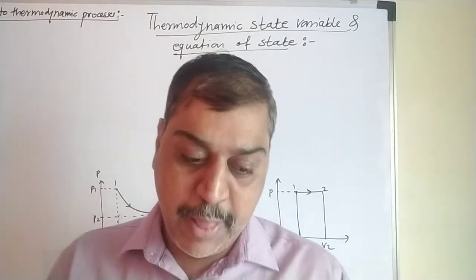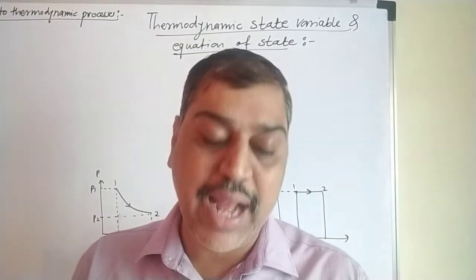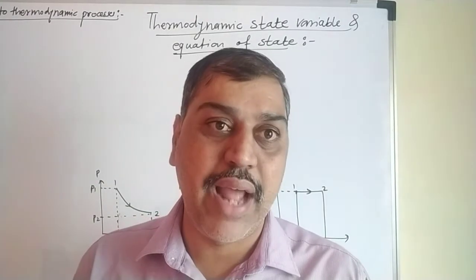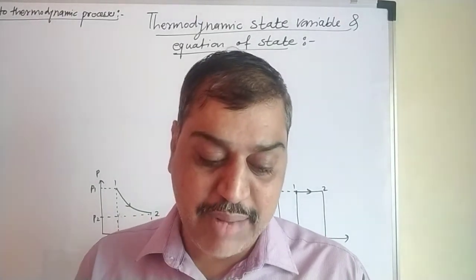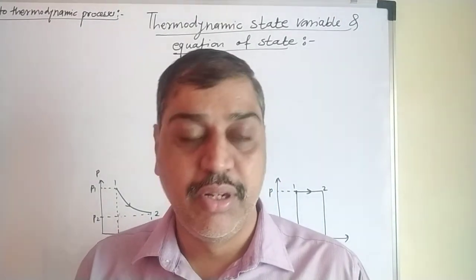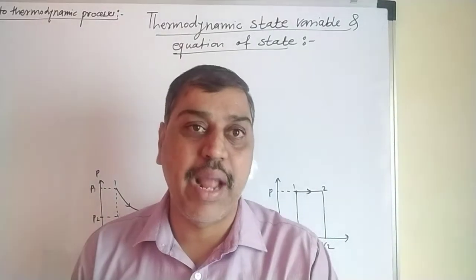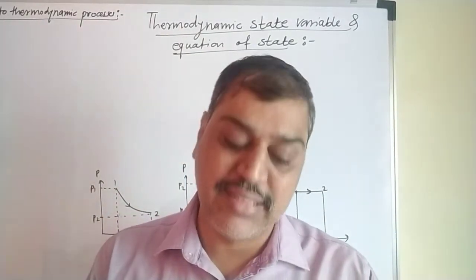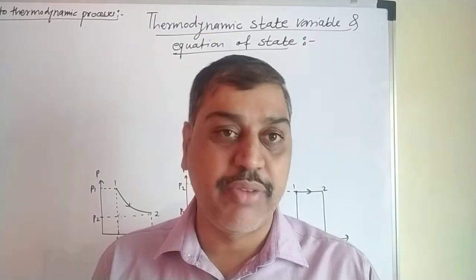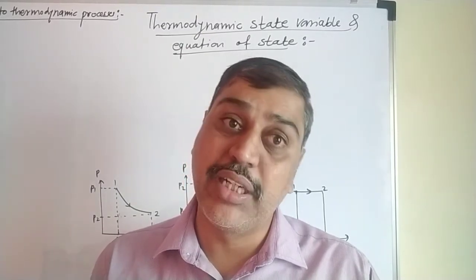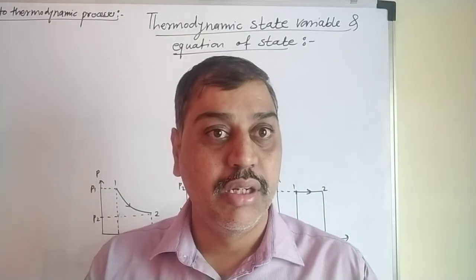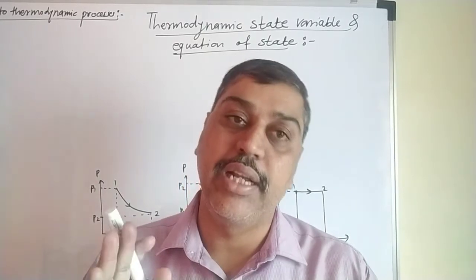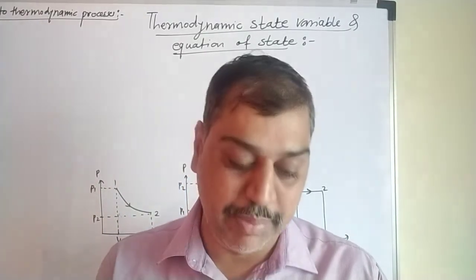In simple words, thermodynamic state variables describe the equilibrium state of a system. Whenever we represent thermodynamic state variables, they always represent the equilibrium state of the system. It must be in equilibrium, it should not be in non-equilibrium. That variable represents the state.